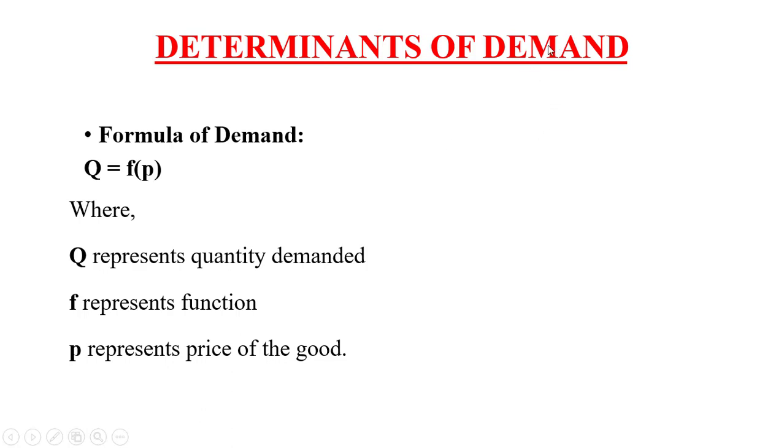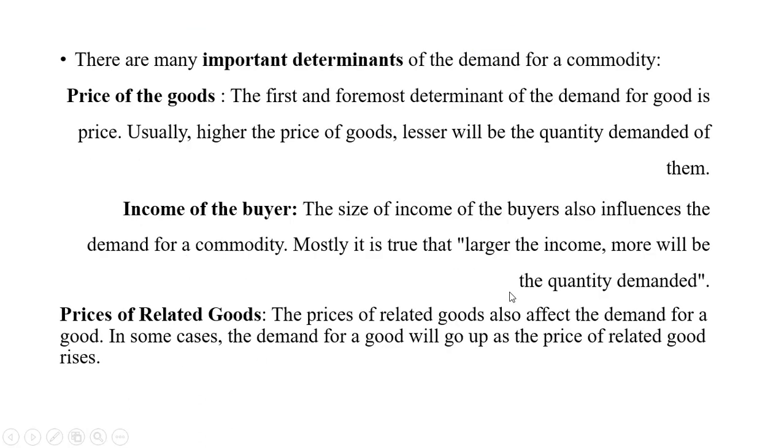Whenever we are looking at demand, it is always represented with the price of the goods. When the price of the goods increases, the demand for the good will decrease. So there is an inverse relationship between price and demand. Whenever we are seeing the quantity demanded, we always see the function of price of the good.